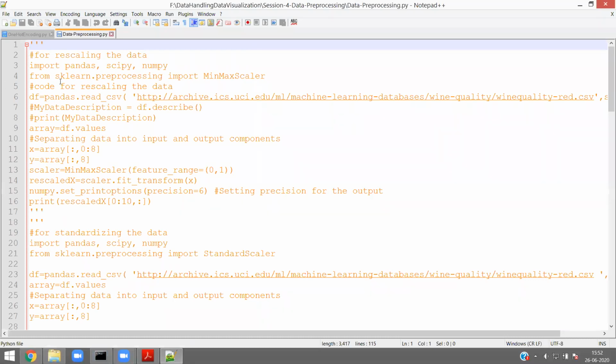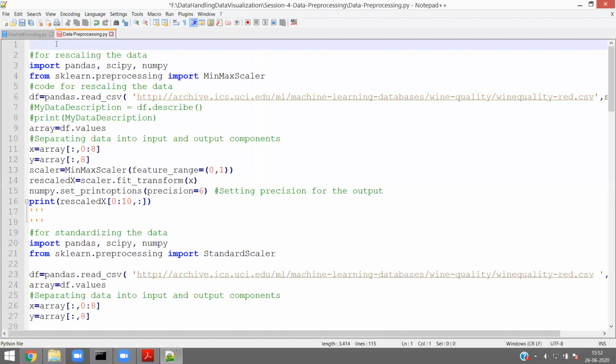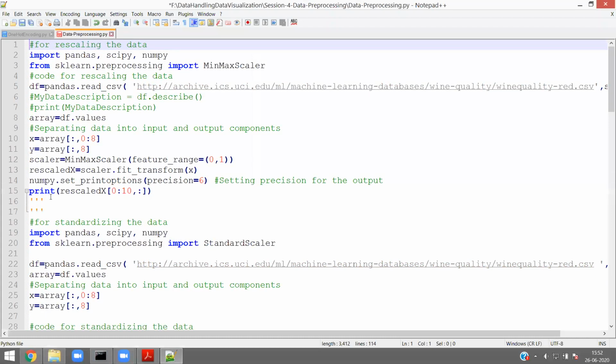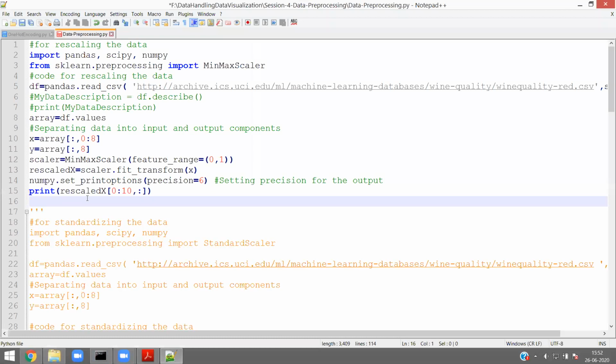Okay, so let me uncomment the part, and here let me explain one additional library which is used for preprocessing. We all know what is pandas, right? And we all know what is NumPy.